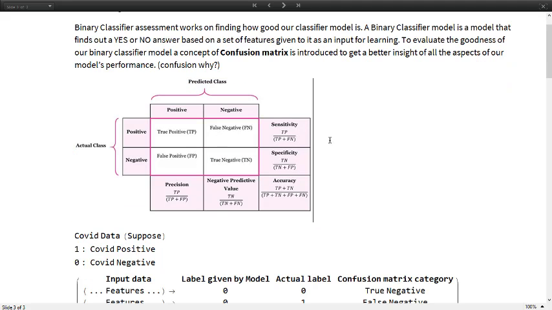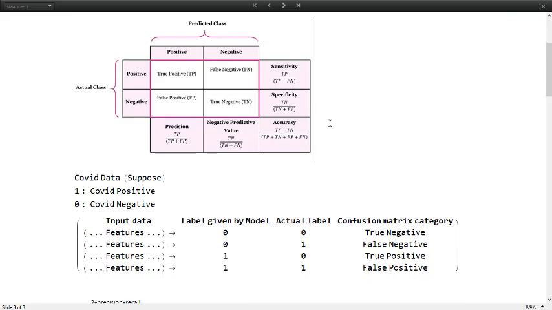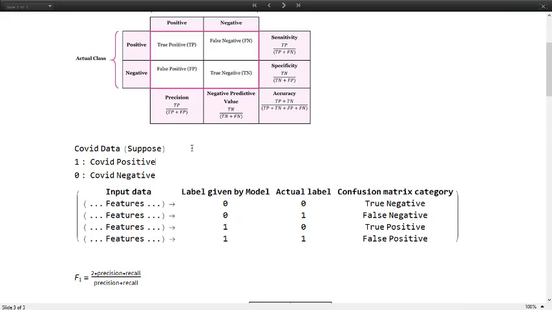To get a better idea of what this confusion matrix is, we shall look at an example of a classification model. Suppose it's COVID data. We have a label which says if a person is infected by COVID or not. If he's infected, we label him as 1.